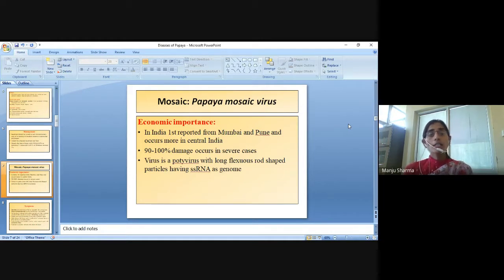The virus has long flexuous rod-shaped particles having single-stranded RNA as a genome.